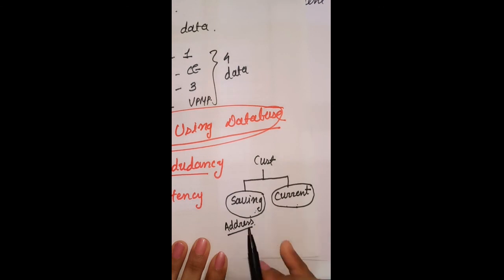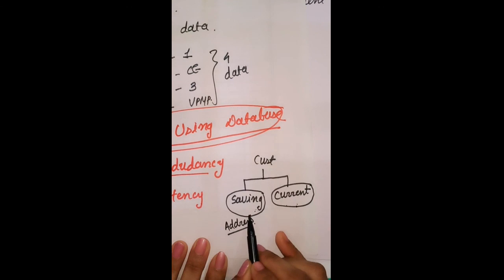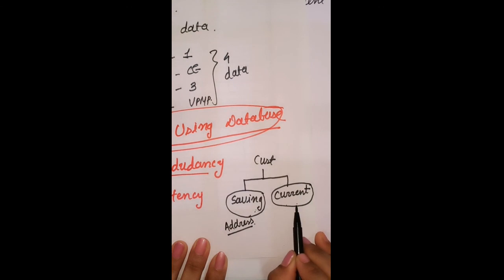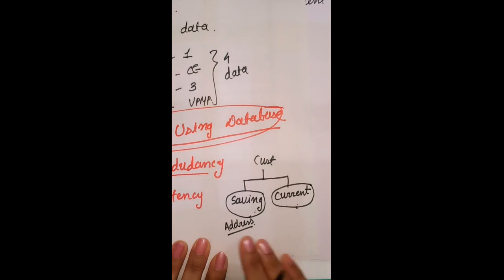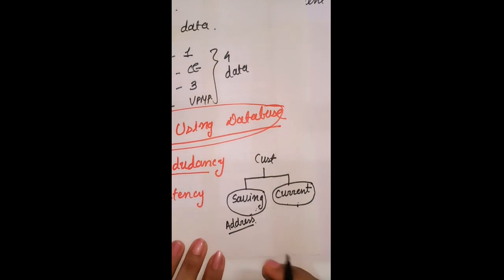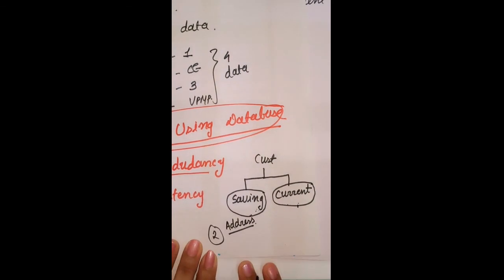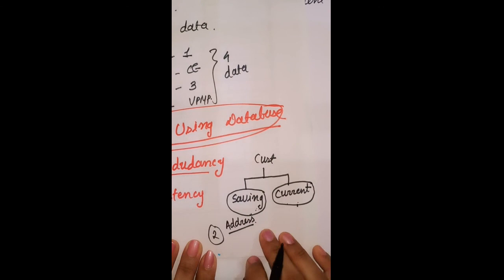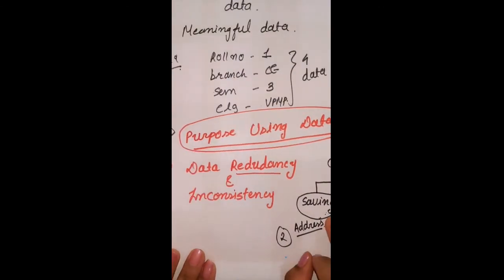I have to change it in the saving account as well as in the current account. If by mistake one file is updated and the other file is not updated, then I have two different addresses. So now the confusion is which one is the correct option. This is an example of inconsistency.